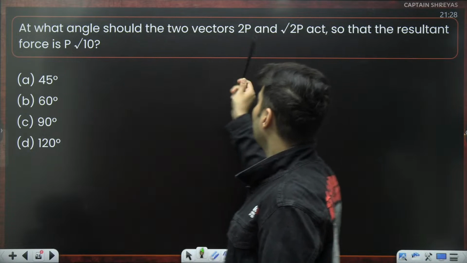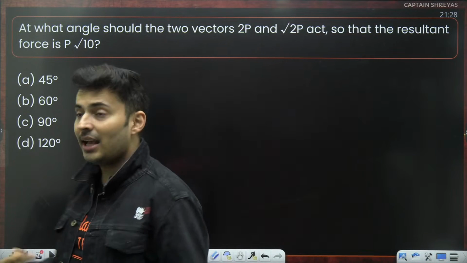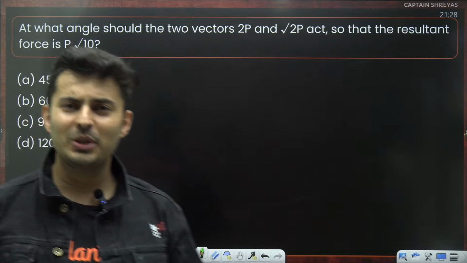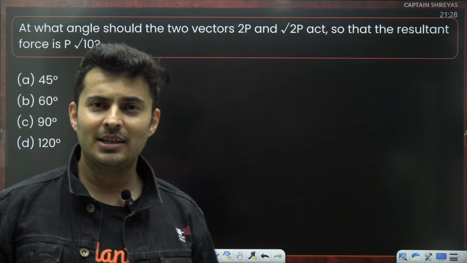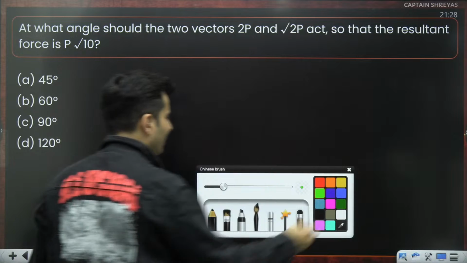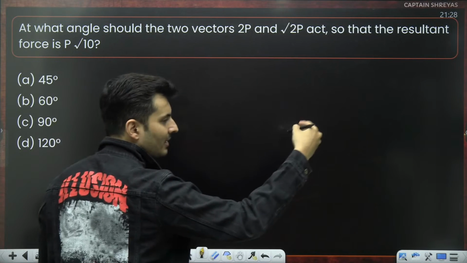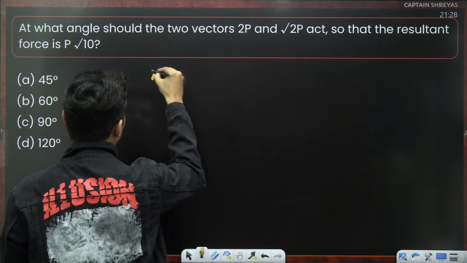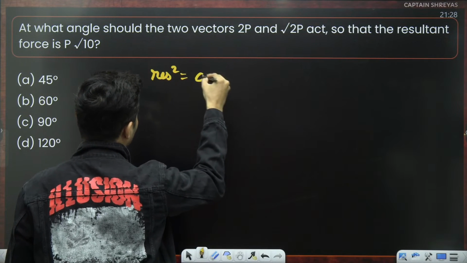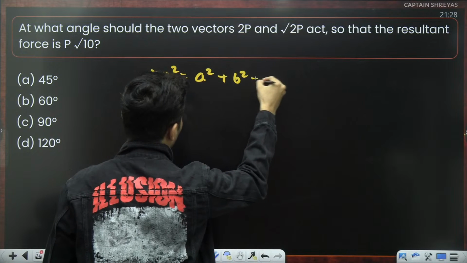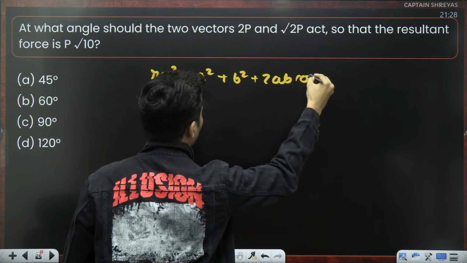Resultant value is given. Individual magnitudes are given. Angle is not given. There is only one thing which you can do, that's the formula, of course. So let's use the formula. Everybody, what's the formula? Resultant square is a square plus b square plus 2ab cos theta.